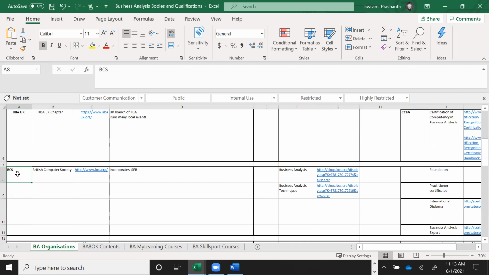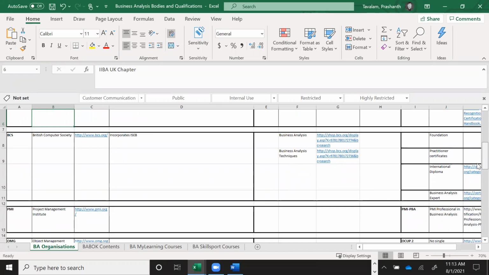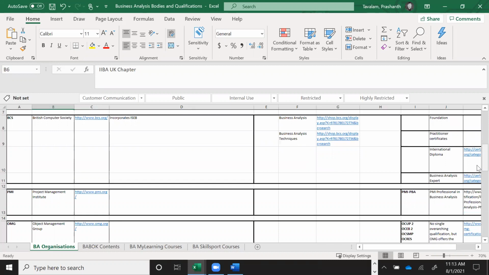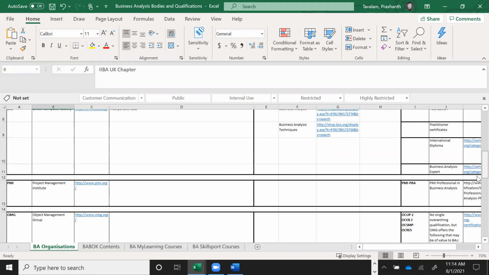If you do it from BCS, it's highly recognized. Versus IIBA, which is recognized across the world, well known. BCS only in the UK. Just trying to make you aware, if you are in the UK, there are some BAs there. So I would recommend doing BCS if you think you will continue to stay there. But IIBA is slowly gaining a lot of traction there also.